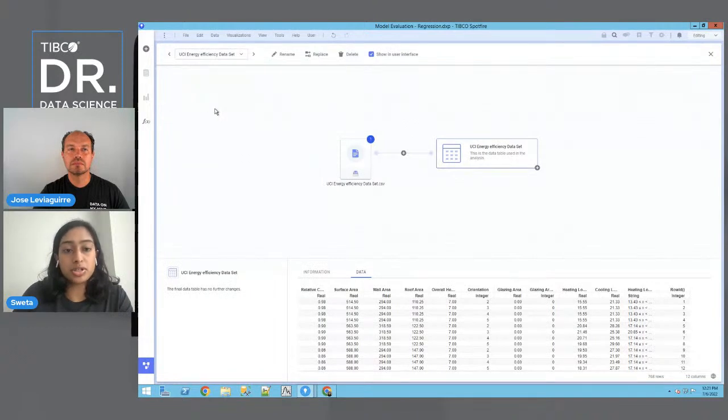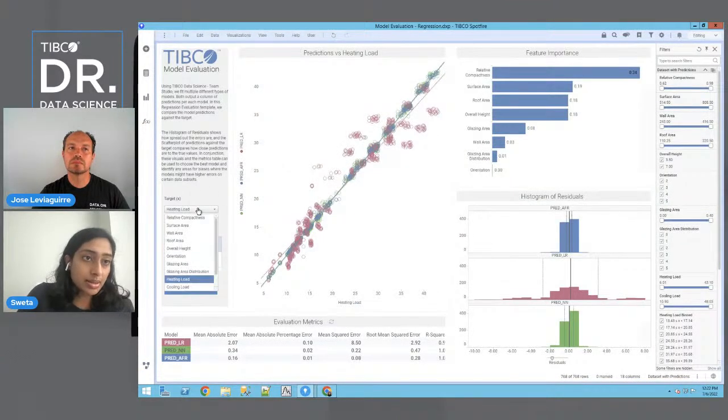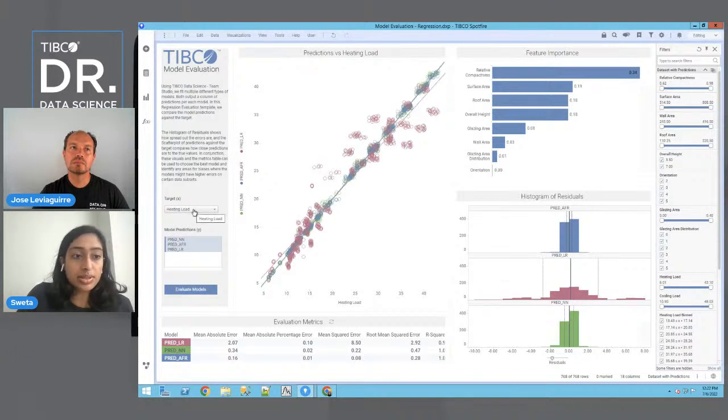It's the UCI energy efficiency data set. This data set uses various types of features such as surface area, wall area, and roof area of buildings, and it uses these to try to predict energy efficiency. That's measured by 2 columns called heating load and cooling load. We're just going to fixate on heating load today as our predictor or target column. So you'll see that in this left text area here, we specified that our target is heating load.